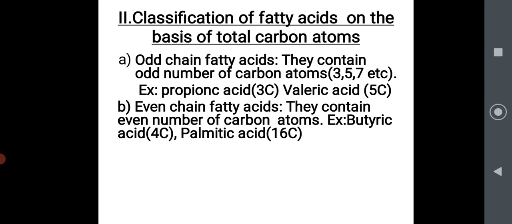So classification of fatty acid. The first classification is based on the chain length. Second classification of fatty acid is on the basis of total carbon: odd chain or even chain. Odd means 3, 5, 7. Propionic acid 3 carbon, valeric acid 5 carbon. Even chain means 4, 6, 8, even numbers. They contain an even number of carbon atoms. Butyric acid 4 carbon, for example palmitic acid 16 carbon.